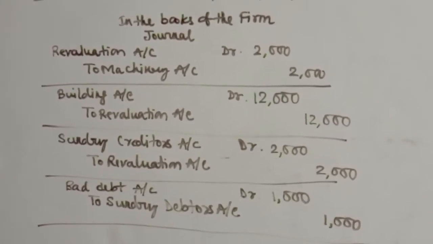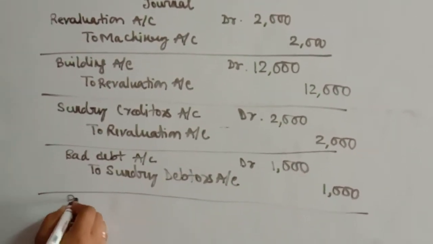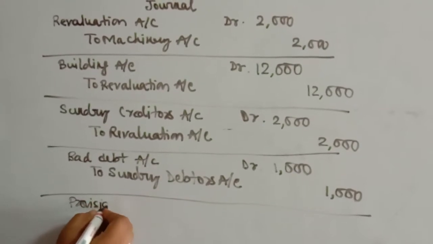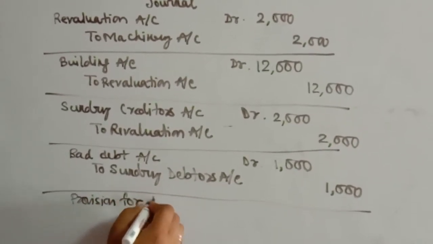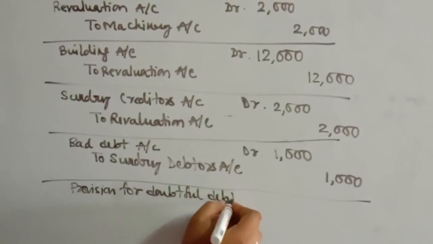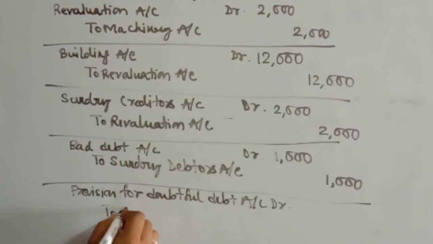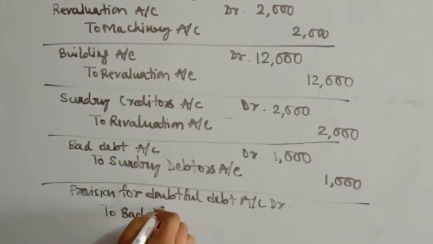Now this bad debt has to be transferred to the provision account. So the entry will be provision for doubtful debt account debited to bad debt.